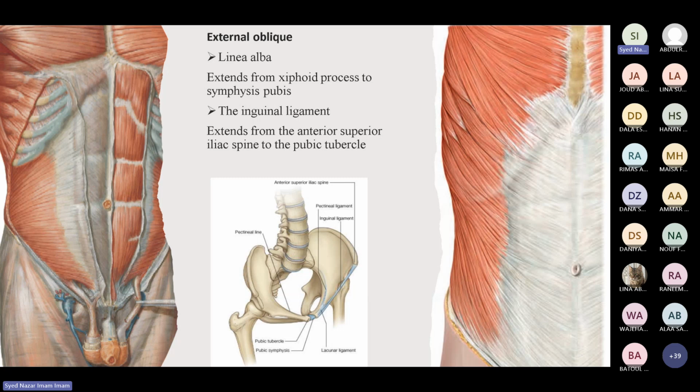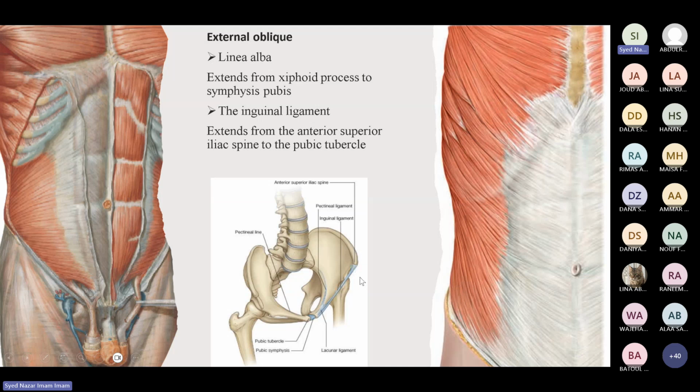When I say midpoint of the inguinal ligament, I'm talking about the midpoint of this ligament. And this ligament is from where to where? From the anterior superior spine to the pubic tubercle. So it is somewhere here. Don't get confused. The midpoint of the inguinal ligament is between the pubic tubercle and the anterior superior spine.